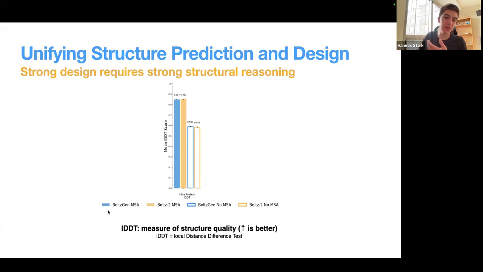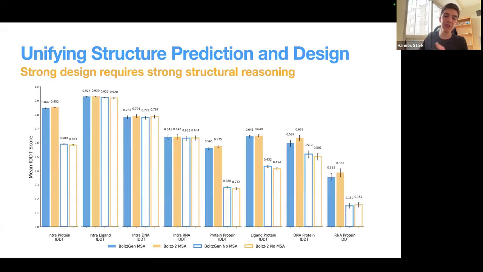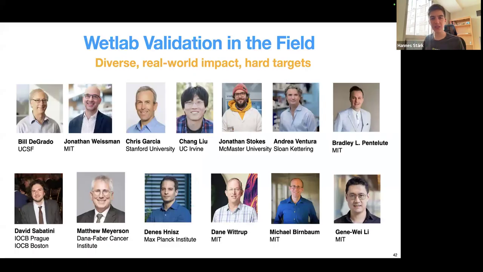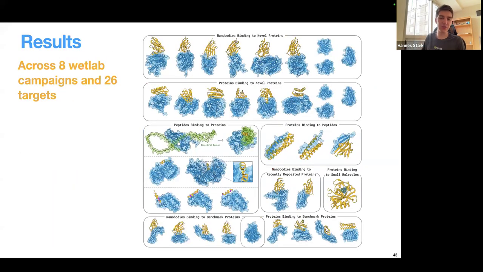So what we see here in blue is the BoltzGen structure prediction performance, and in yellow we compare this with Boltz-2. And this also holds across modalities, not just for the interprotein metric. But now to the wet lab results, right? I said this, we have over 30 wet lab collaborators, and we now have the results from 8 wet lab campaigns across 26 targets.